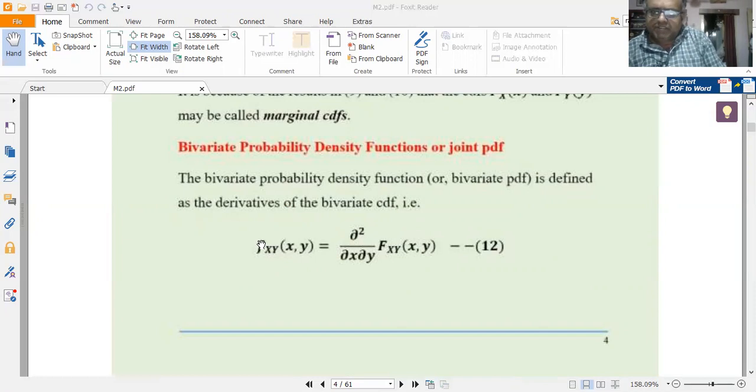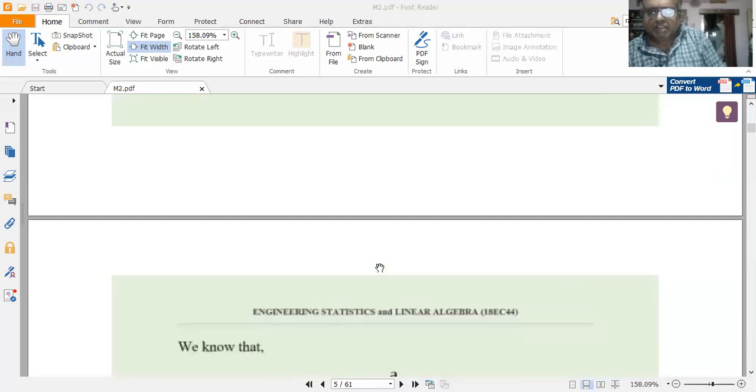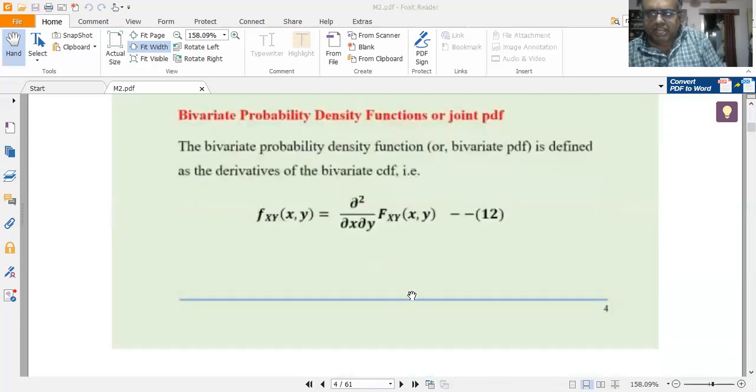So the joint CDF is given by capital Fxy of x comma y. The joint PDF is given by small fxy of x comma y. The bivariate PDF, or the joint PDF, is defined as the derivative of the bivariate CDF. So it is given by fxy of x comma y is equal to dou squared by dou x dou y of the CDF Fxy of x comma y. Call it equation 12. This formula is very, very important. All the equations that we are numbering here are very, very important and must be committed into our memory.